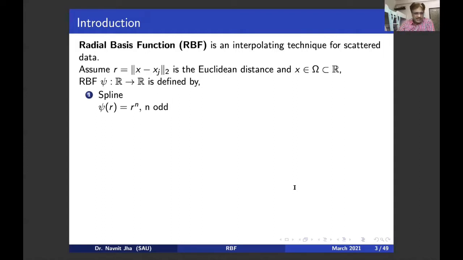Here the radial basis function psi is defined from R to R, and it has different categories. Number one is the spline function, psi(r) equal to r raised to the power n, where n is odd. But before proceeding further, I would like to say a